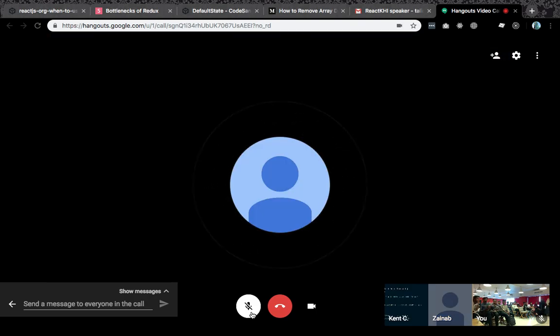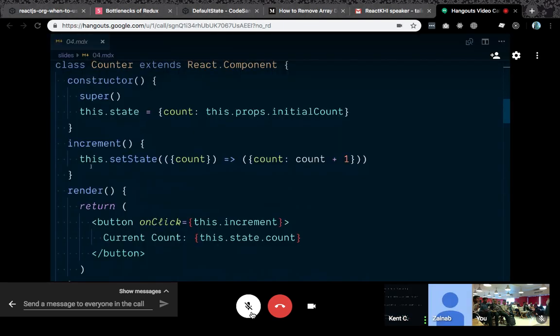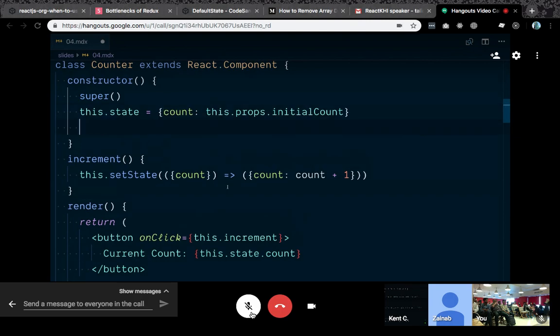Binding. Yeah, somebody mentioned binding. Awesome. So this method is not bound, and so what happens when I click on this button is this doesn't reference anything, it's undefined, and so we're calling setState on undefined. That's really weird. I would think that I should just be able to do things this way, but no. If you don't want to use experimental syntax, this is what you have to do. this.increment equals this.increment.bind(this), and now it works.